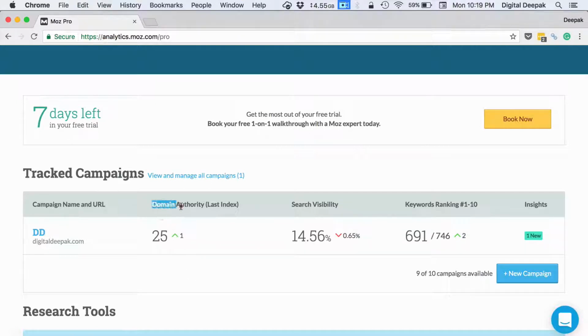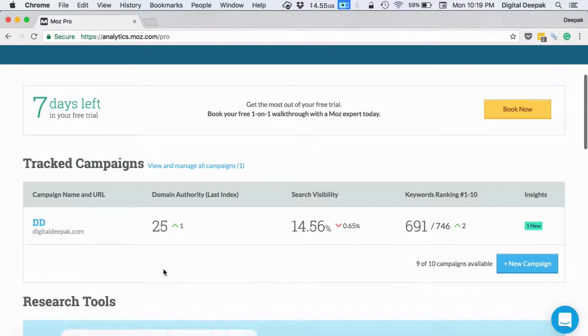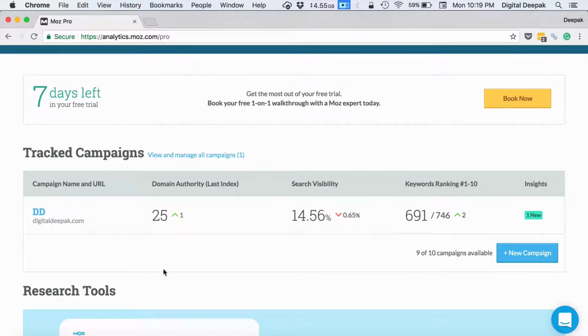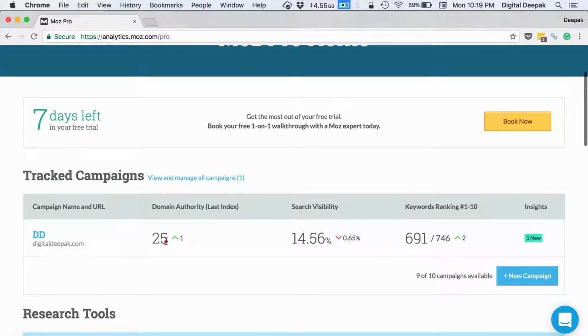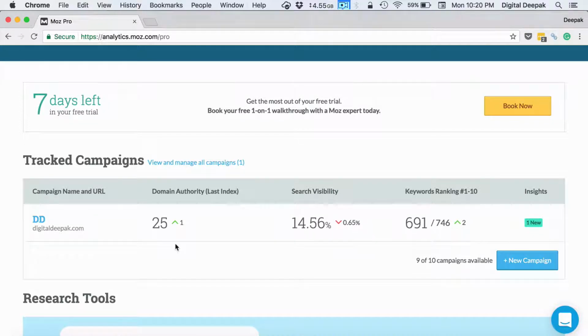Domain authority according to Moz is 25 here, and where it is very useful is that you can compare your domain authority with other competitors and see whose domain authority is more, and over time you have to increase this domain authority. Every time Moz does an index of your website, it will show you whether the domain authority has increased or decreased. And over time, as your brand grows and as you start getting more and more links, your domain authority will slowly increase.